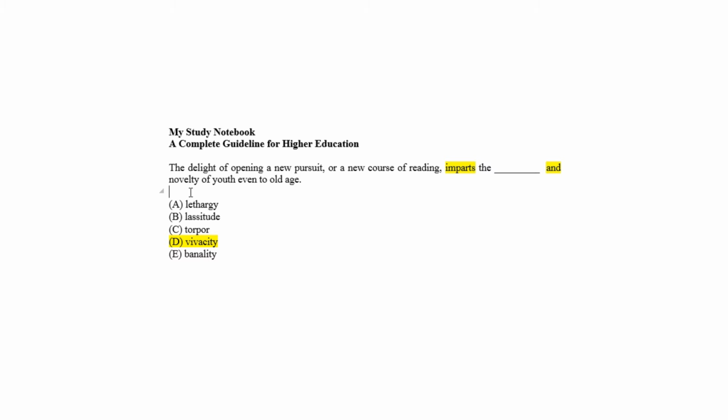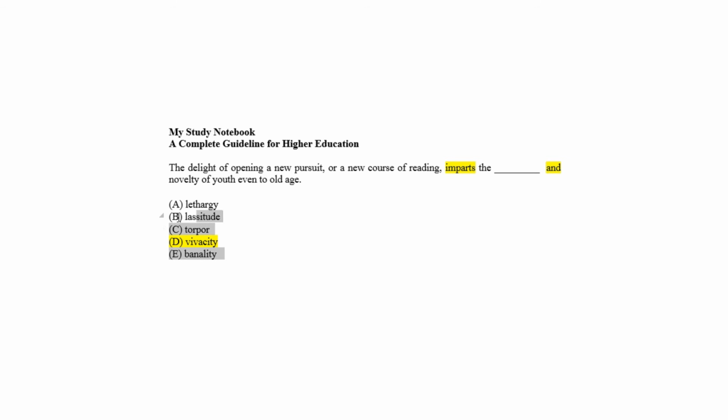Lethargy, lassitude, and torpor, as choices A, B, and C, denote inactiveness or a state of physical or mental weariness that is against being fresh in physical or mental state, and banality, as choice E, means anything that is not fresh or flamboyant. All the four choices A, B, C, and E mean the opposite of novelty, which is against our predictions, so they all are eliminated.